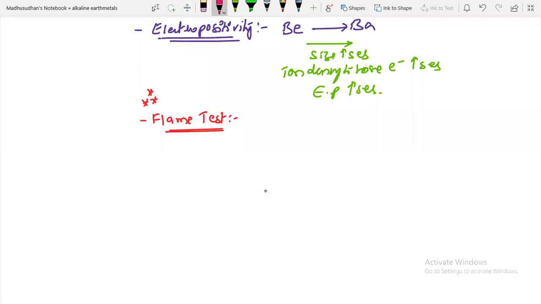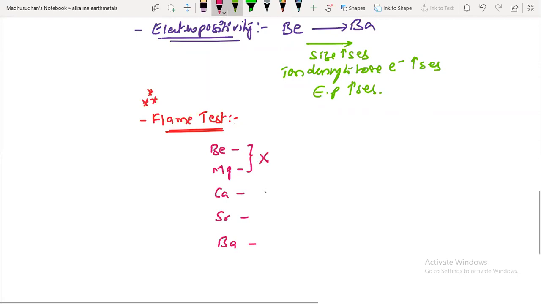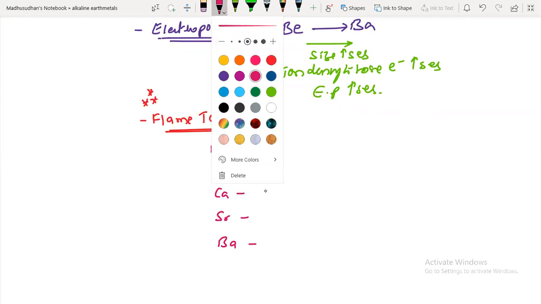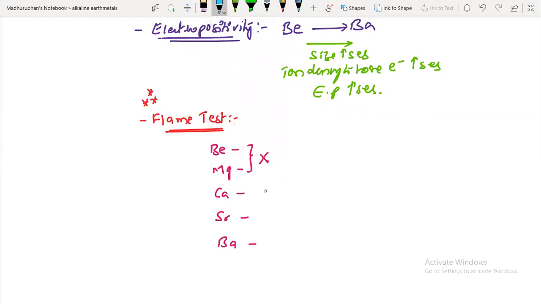What are the group elements we have? Beryllium, magnesium, calcium, strontium, and barium. Here, the first two elements won't give any characteristic colors due to their small size and high nuclear force of attraction on the valence electrons. That does not give a flame test.